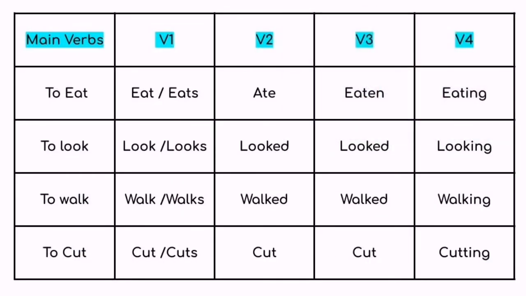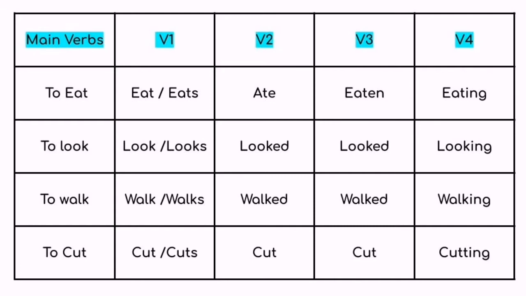For better understanding, I'll share with you some examples and their four forms, that is V1, V2, V3 and V4. We'll take to eat, to look, to walk and to cut, and we'll look at the four forms of this verb. Look at this chart. Let's start with to eat. V1 is eat or eats, V2 ate, V3 eaten and V4 eating. Next is to look.